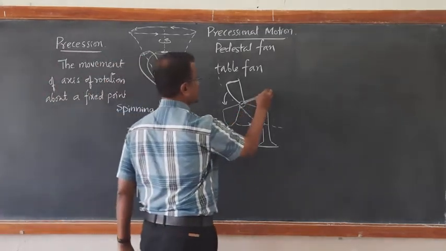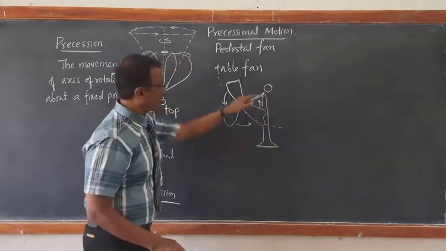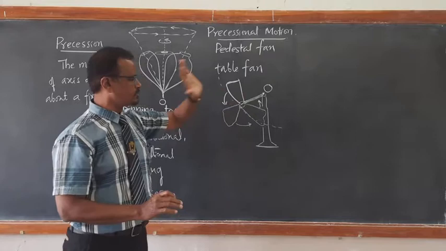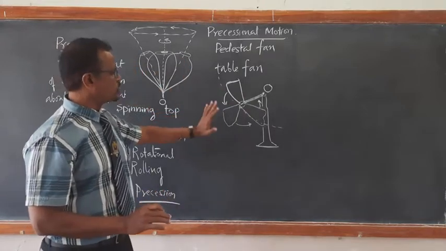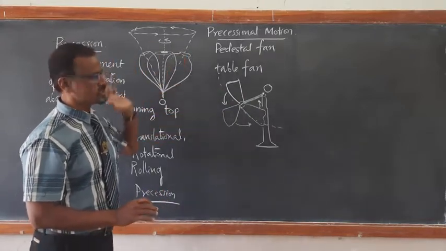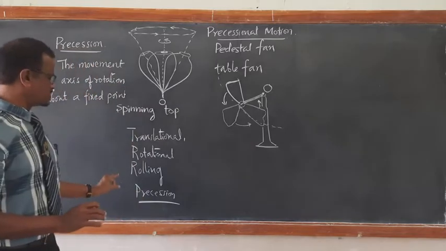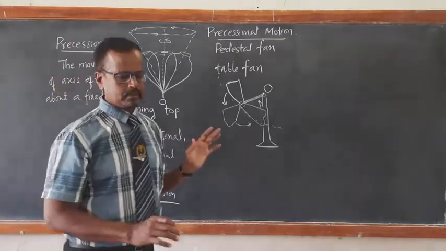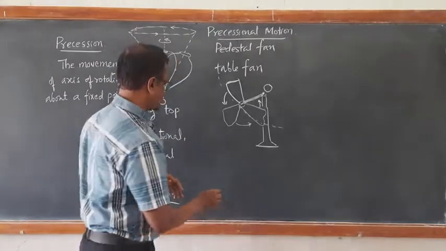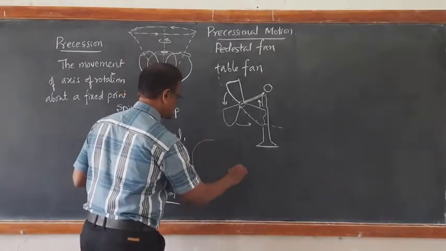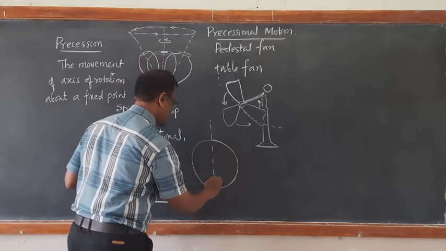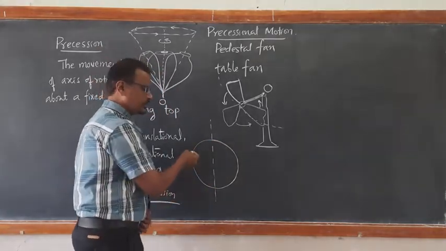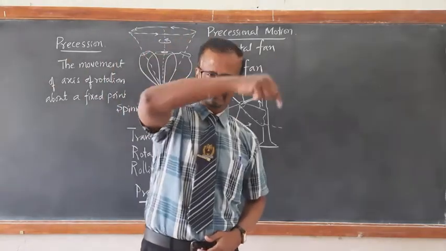There is a fixed point here. We will call this point as O. The axis of rotation itself oscillates about this fixed point. So such a motion is called precessional motion, or in short, precession of the axis of rotation. It is said that the Earth has axis of rotation, fixed axis of rotation. The Earth, we know, revolves around the Sun.